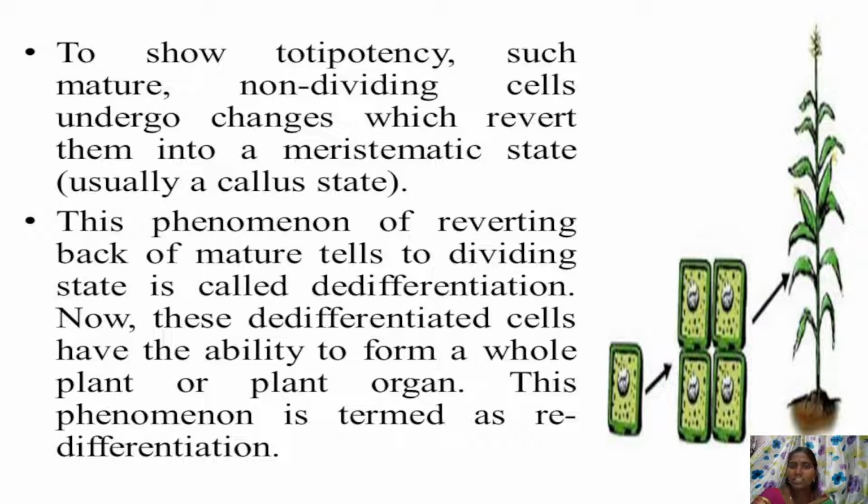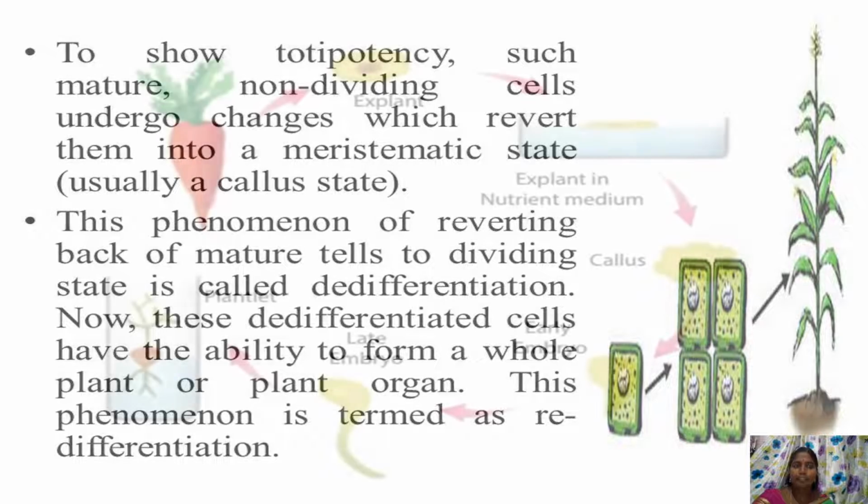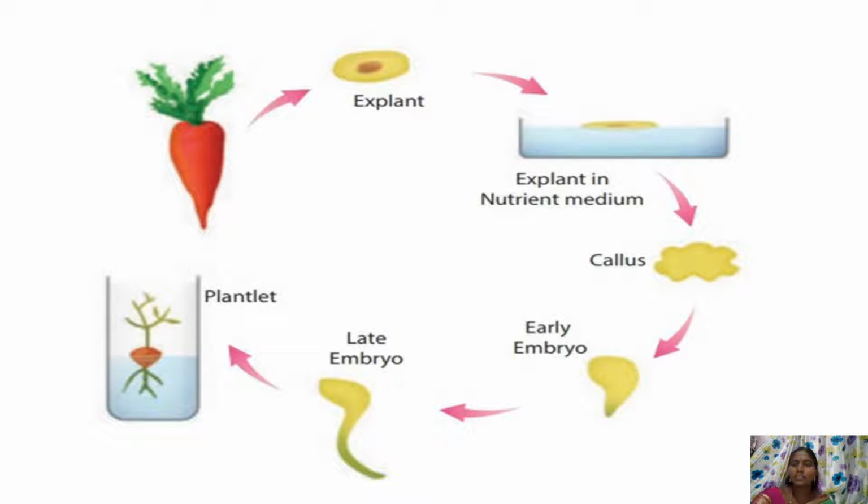In the picture here you can see a single cell which is divided into a continuously dividing state called the meristematic state, and each cell has the potency to develop into the whole plant. Again, this is a picture of a callus cell from the carrot.